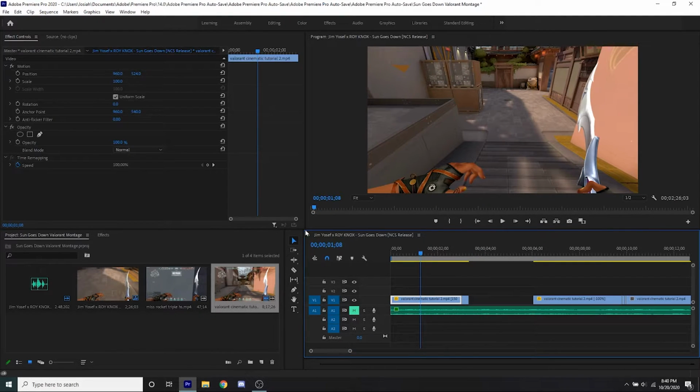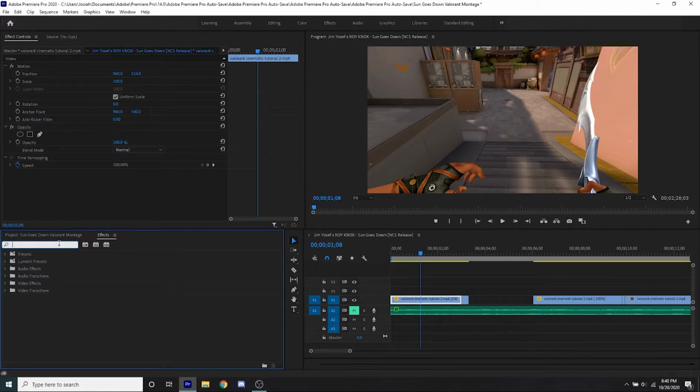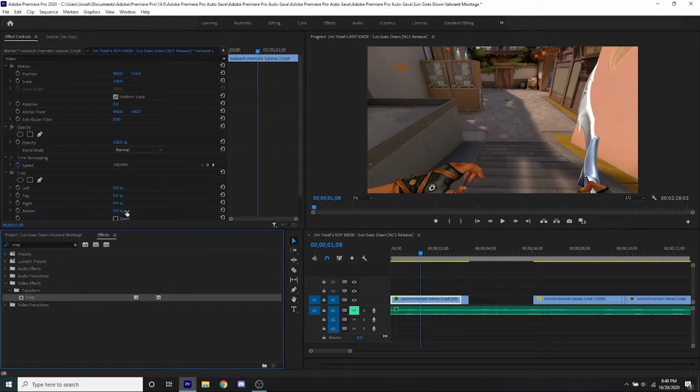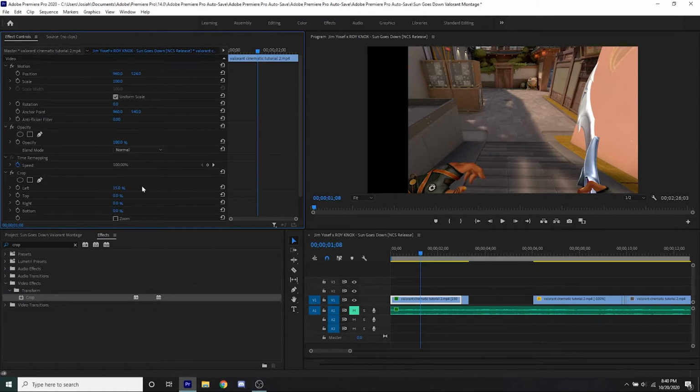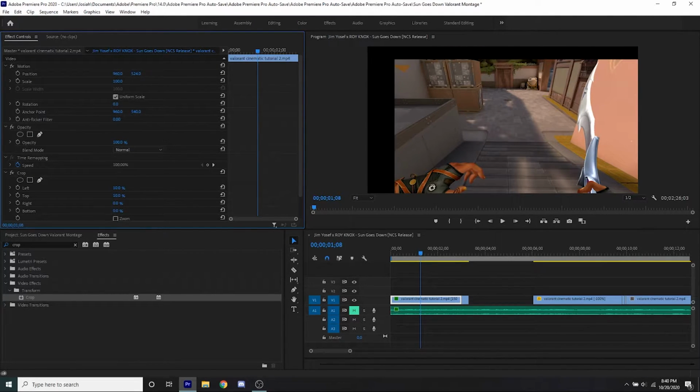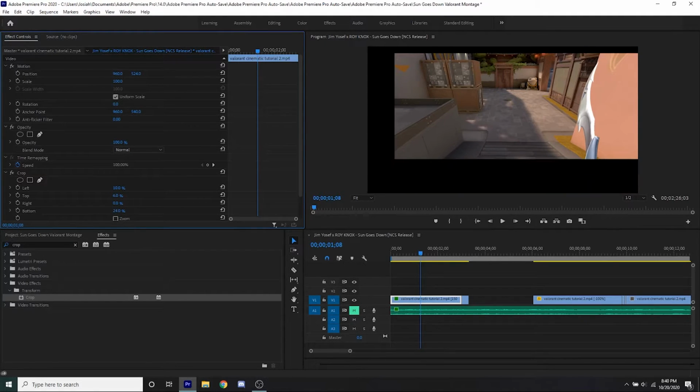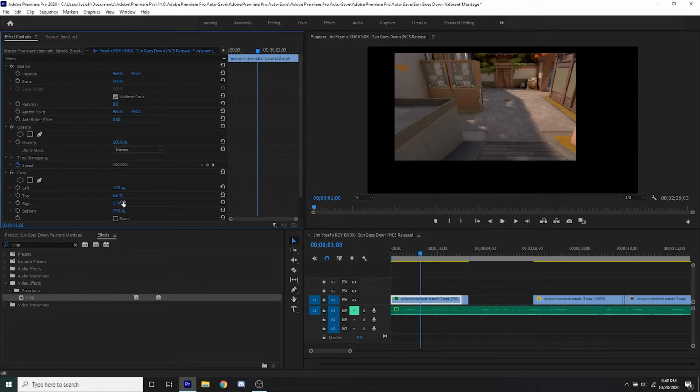So now the thing is, you see our hands and you see our little sword. So what we want to go ahead and do is just go to crop. You should have this crop effect on pretty much any software at all. But you can actually leave left and probably go around just 15%, 10% on that. And then the top, obviously, we could probably just narrow that down just a tiny bit right there. And then our bottom, obviously, we need to cover the hands, so that's going to be a lot. And then right, we need to cover our sword.